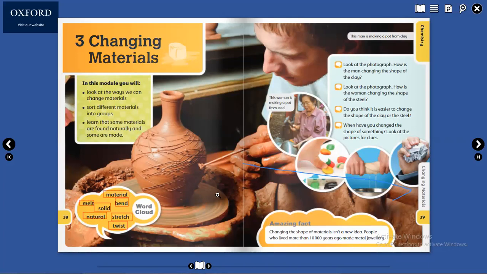Then we have next page, which is page number 39. Look at the photograph. How is the man changing the shape of the clay? How is he changing it?